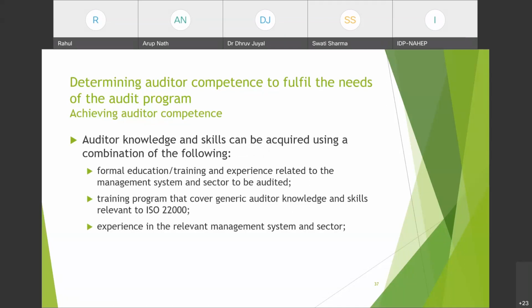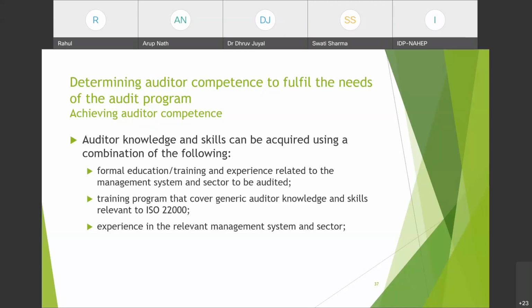Auditor knowledge and skills can be acquired using a combination of the following. So we have been talking about what an auditor must be able to do, but how will he do it? कैसे होगा? So it can be achieved through formal education or training. उसका जो भी education background है, या अगर वो कोई training लेता है जिसके अंदर management system details आ रही हैं, and experience related to the management system and sector to be audited. और जो भी वो management system को audit करने जा रहा है उसको कितना experience है.